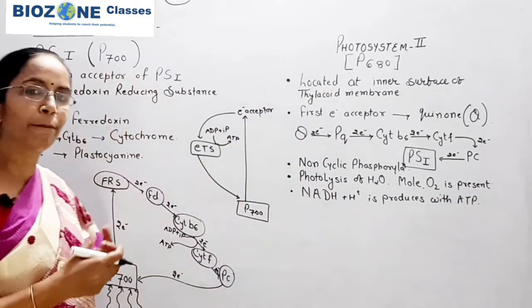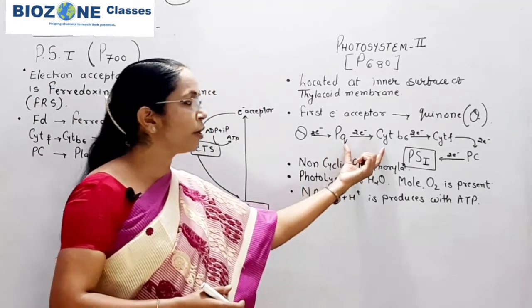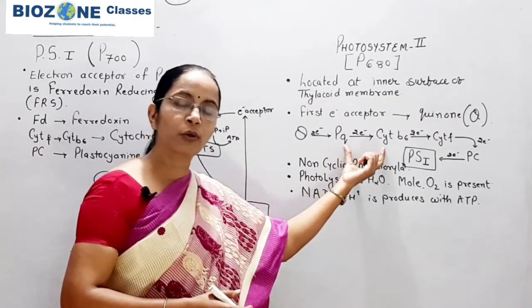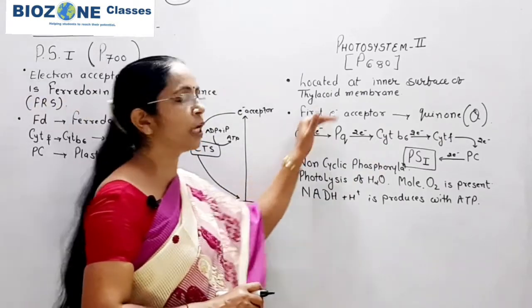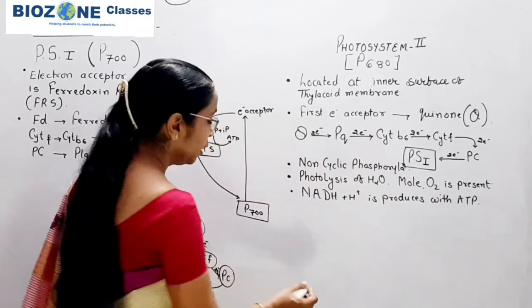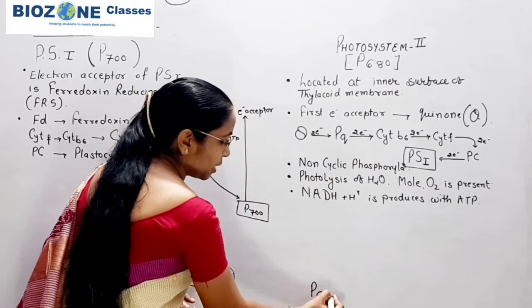Here we studied the simplest path for pigment system 1, because we already studied the electron acceptors and electron transport chain of pigment system 2. Here the reaction center is P680.